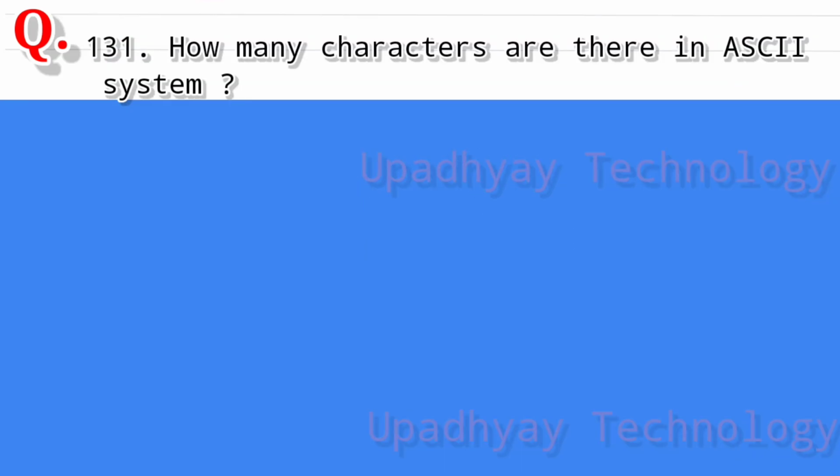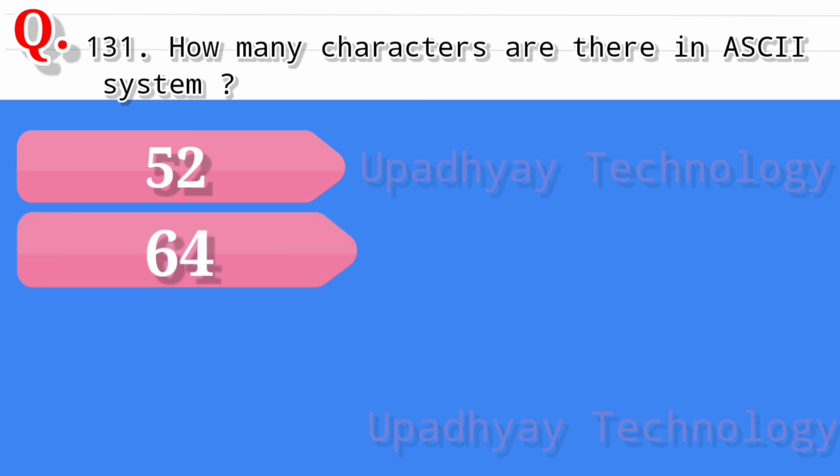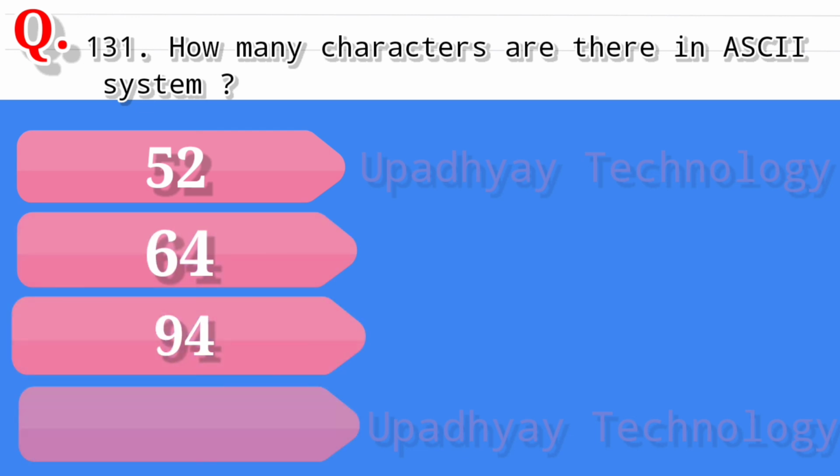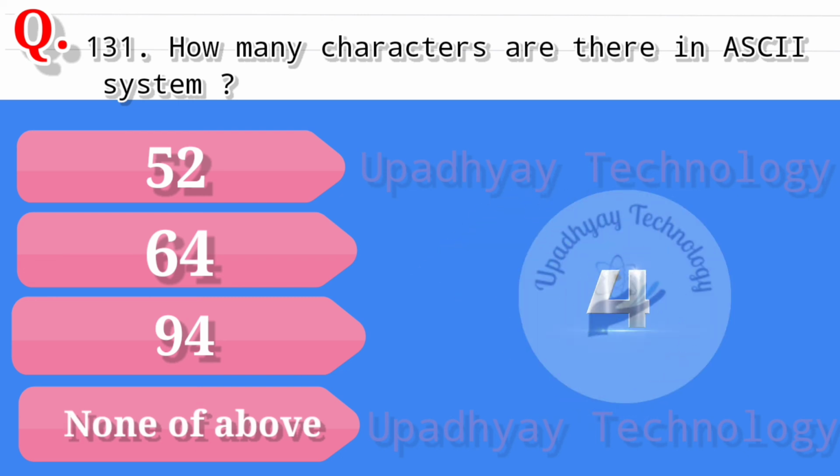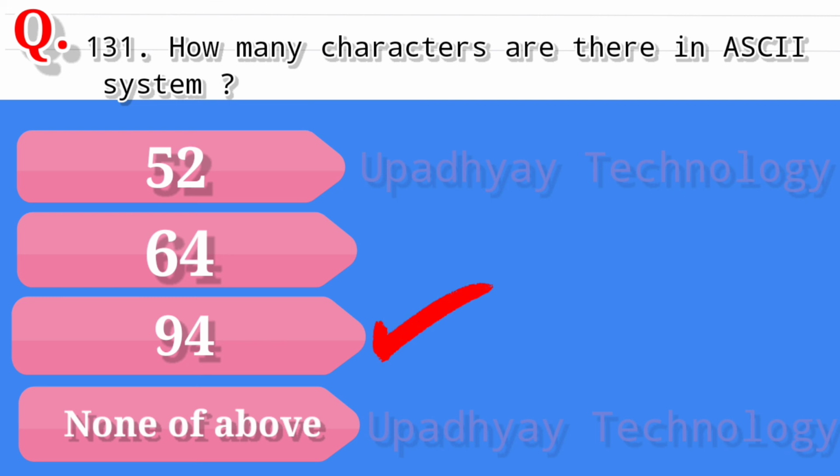Question number 131. How many characters are there in ASCII system? And the options are 52 characters, second option is 64 characters, third option is 94 characters, and the last option is none of above. And the correct answer is 94 characters.